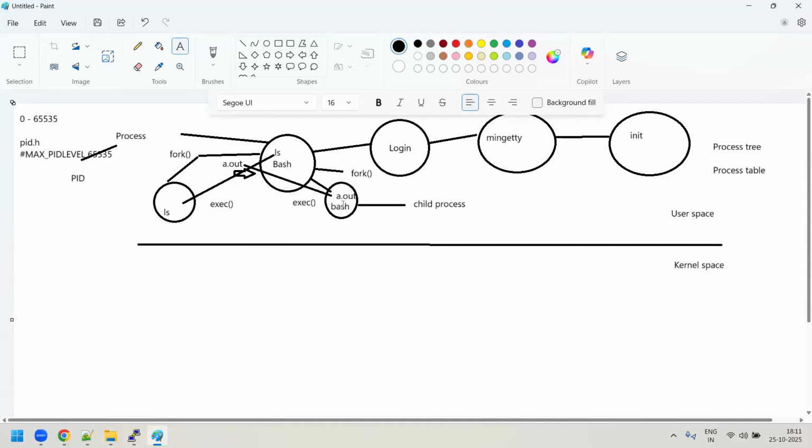Now in this case, one child process is assigned the a.out program, and one more child process has been given the ls command to execute. Both child processes will be running. Assume this child process is loaded with the a.out program. It starts running and executing that program. Once it completes the task, this child process will call the exit system call. The exit system call says that whatever task you have given, I have completed that task.